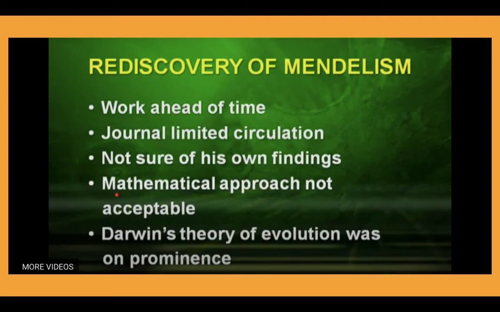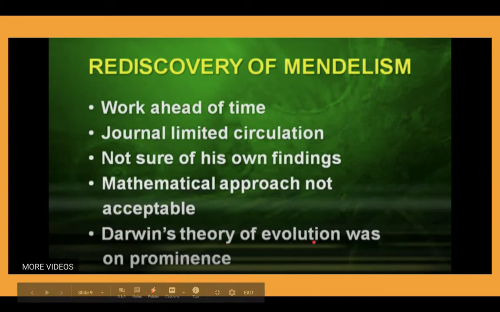The most important point due to which his discoveries were not recognized at that time was his mathematical approach, which was not acceptable in the field of biology to the top known biologists of that time.